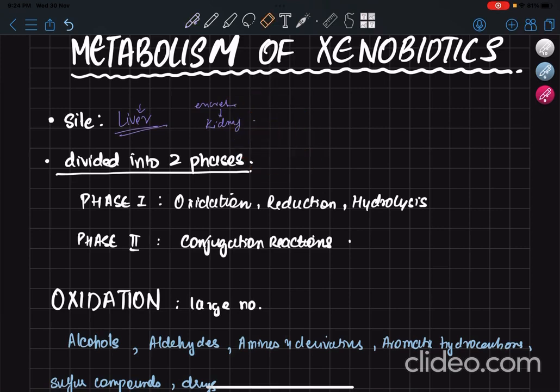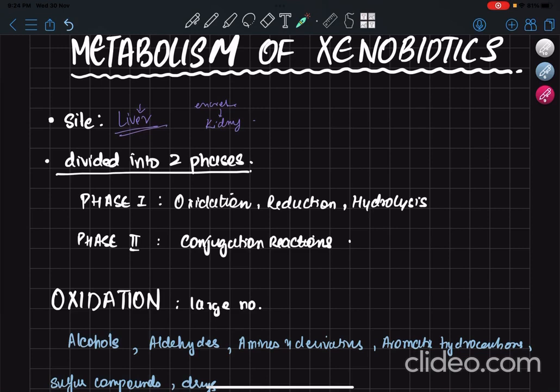These two phases can happen either separately, or independently, or they can happen together. Phase 1 involves oxidation, reduction and hydrolysis. Phase 2 involves conjugation reactions. So generally detoxification involves both of the above. For example, oxidation followed by conjugation, or reduction followed by conjugation, but the most frequent is oxidation followed by conjugation.